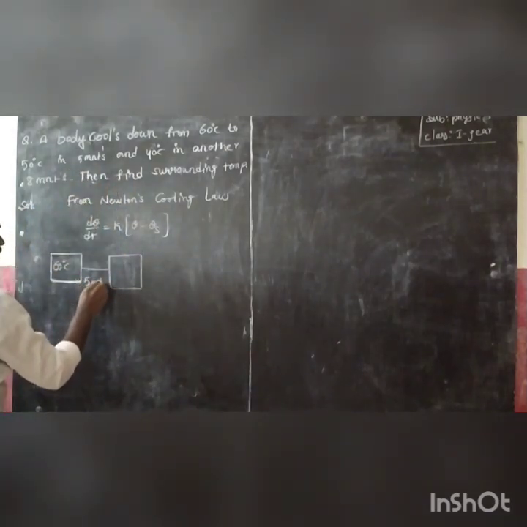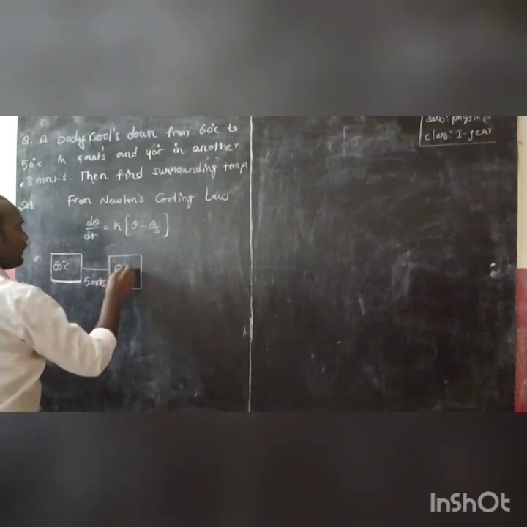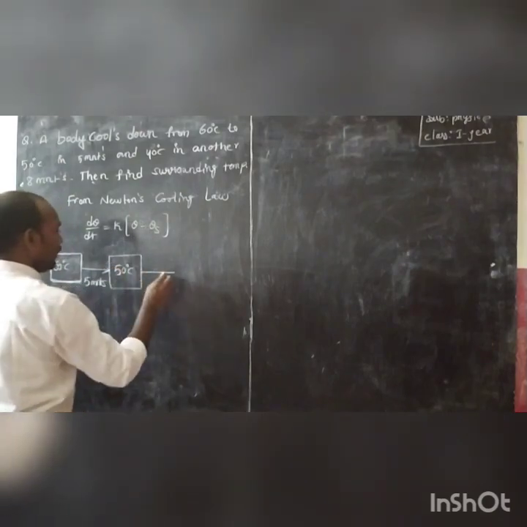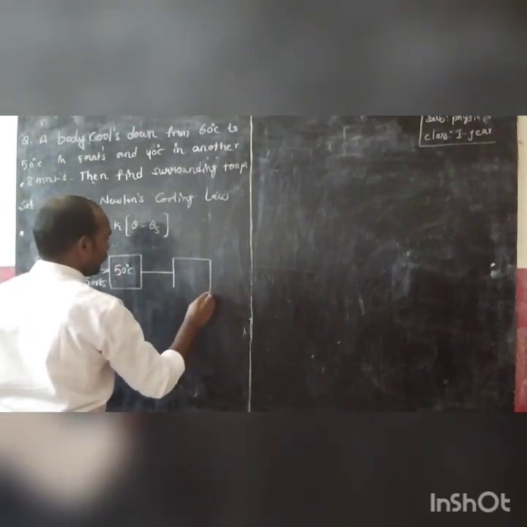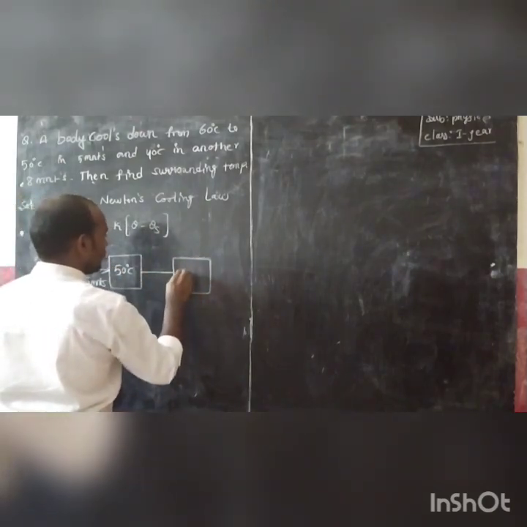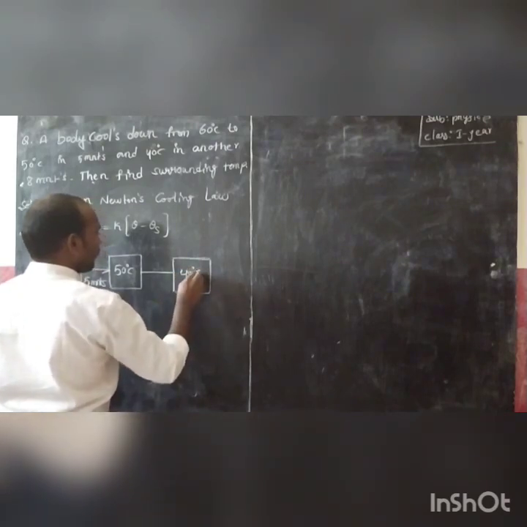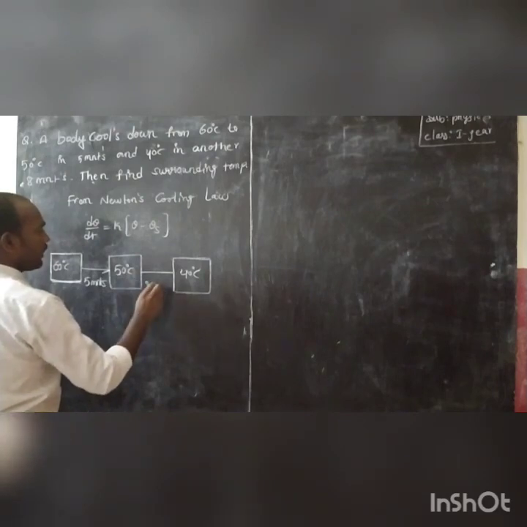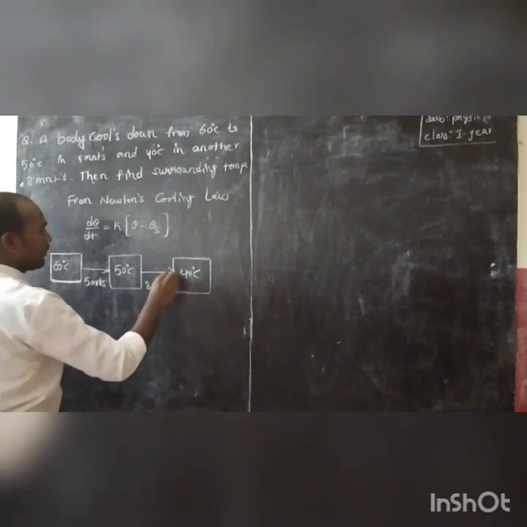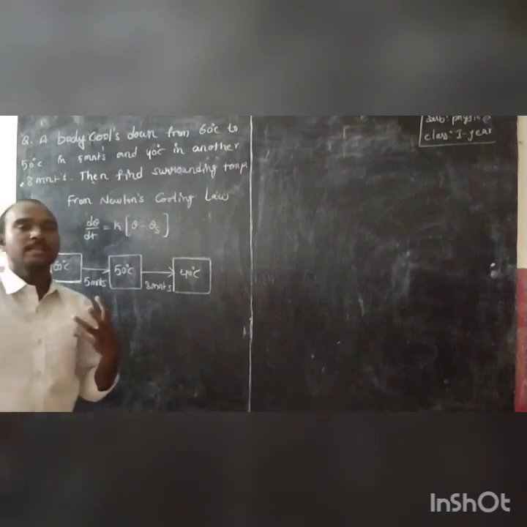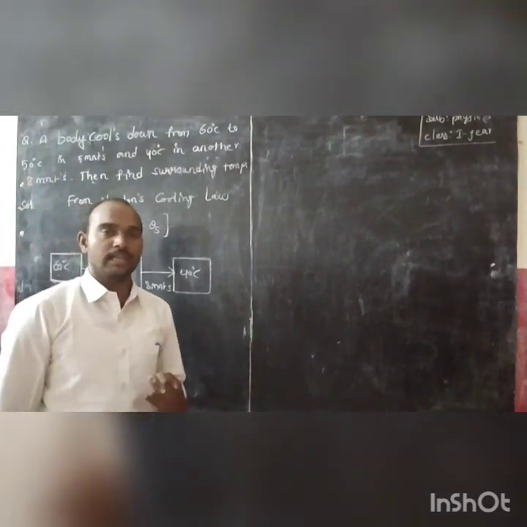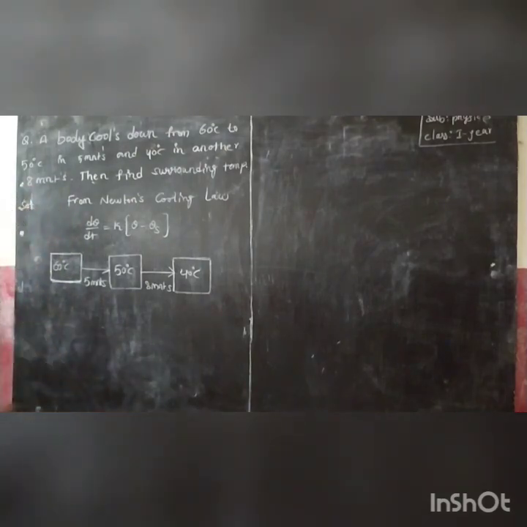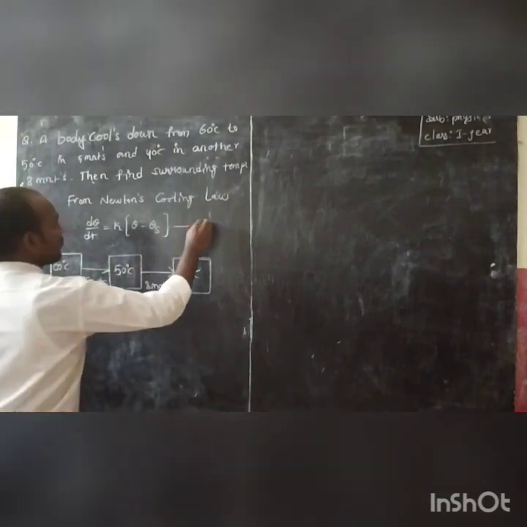Again it cools to 40 degrees centigrade in the next 8 minutes. From here to here, 8 minutes. Is it clear? So what is the surrounding temperature? We have to calculate the surrounding temperature. Is it clear? So first of all, see, this is equation 1.